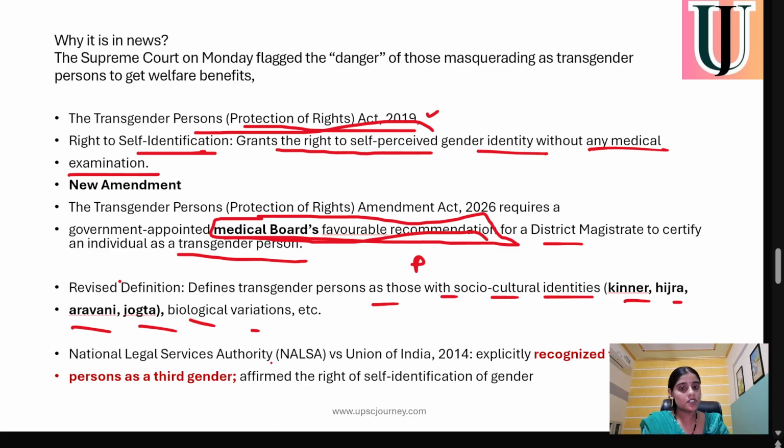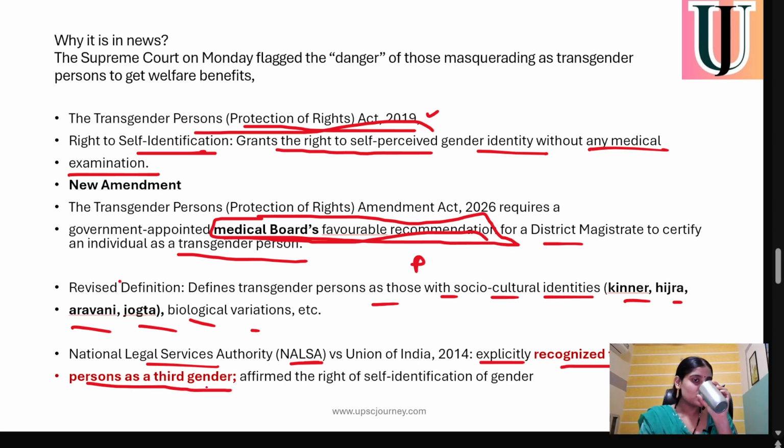Now, the National Legal Services Authority, means NALSA, there was a case in 2014, NALSA versus Union of India. In this case, the judgment explicitly recognized transgender as a third gender. This judgment officially recognized transgender persons as a third gender and provided them a right of self-identification of gender. So this was the whole context of how the Transgender Persons Protection Act of 2019 allowed them the freedom of self-identification.